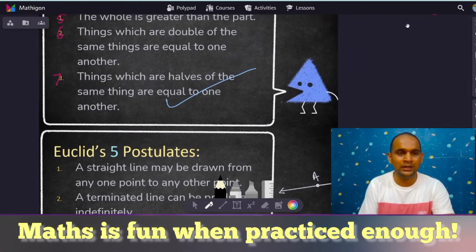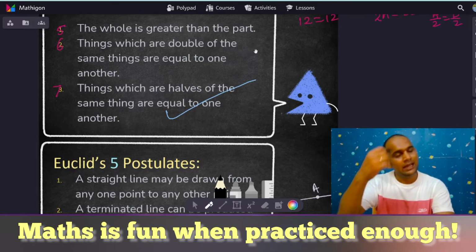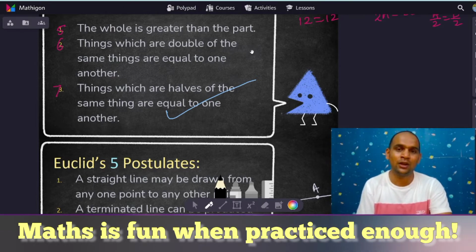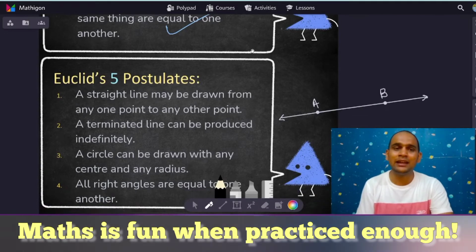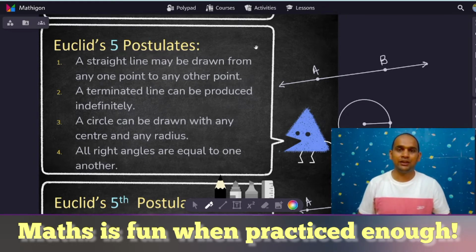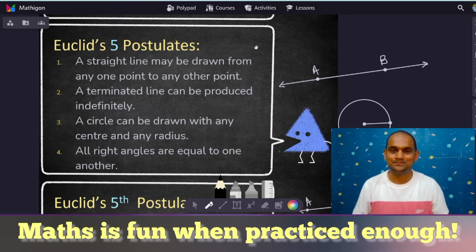As we discussed, the whole is greater than the part, or any of the axioms, we need not have a structured proof for that. It is accepted as a truth in mathematics, and that's why it is called an axiom. In mathematics, whatever we have studied so far, there are a few assumptions every time. Those are called axioms. We build on that axiom.